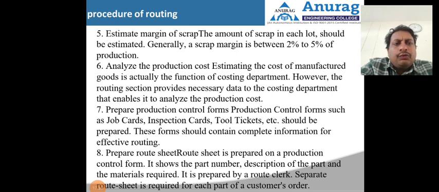Then in the last step, we need to prepare the route sheet. The route sheet is prepared on a production control form. It shows the part number, description of the part, and the material required. It is prepared by the route clerk. A separate route sheet is required for each part of the customer order, so if the order is different, the route sheet will also be different. So these are the steps in the routing procedure.